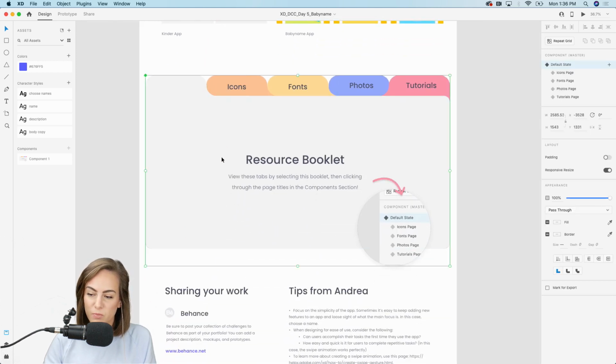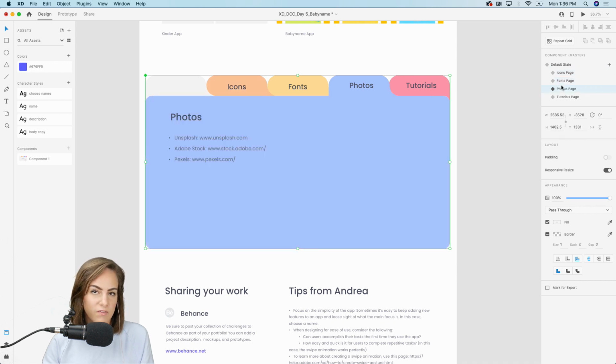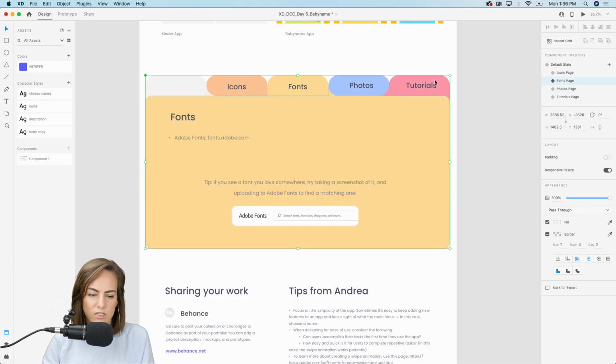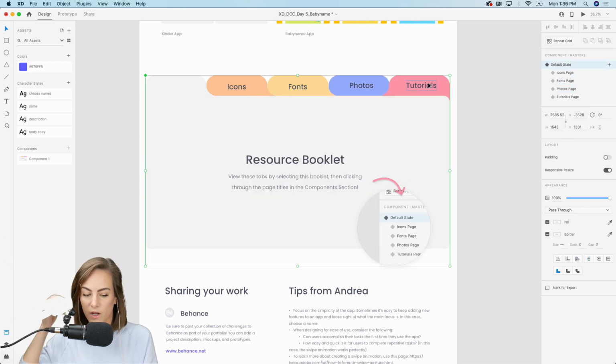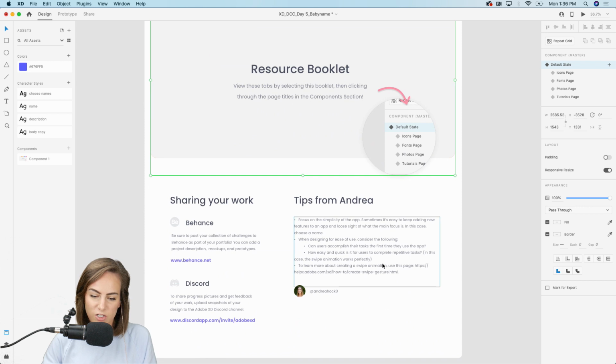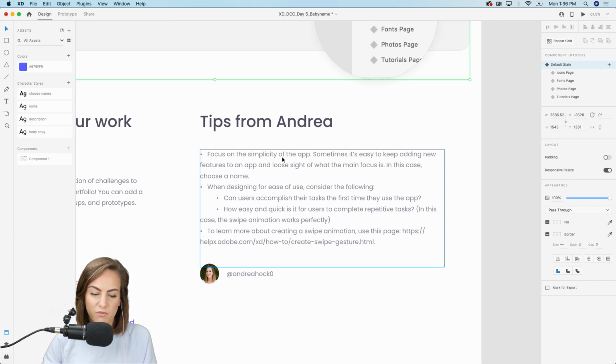We've got the resource booklet, of course, here if you want to hop through any of these pages. I've got some links to photos and fonts and such, things that I personally find helpful. And just some tips from me down here. So we're focusing on simplicity of the app.